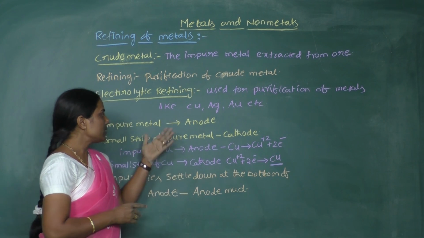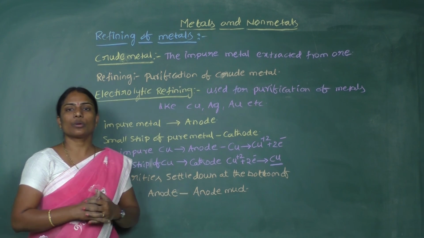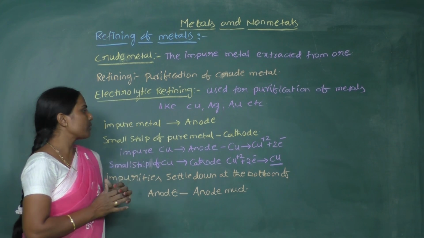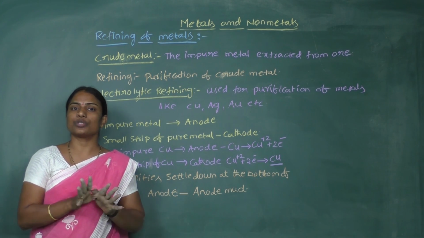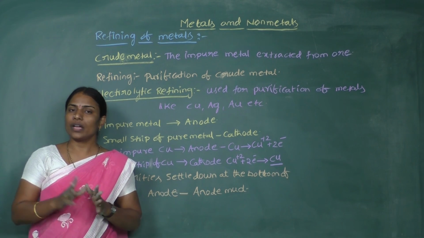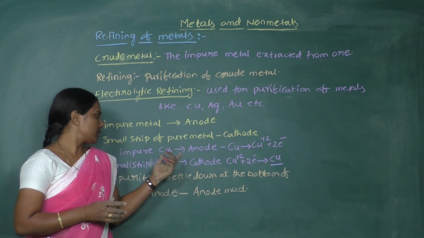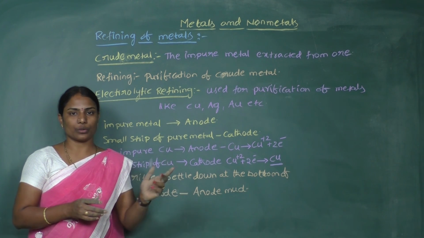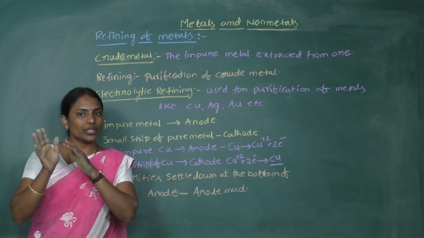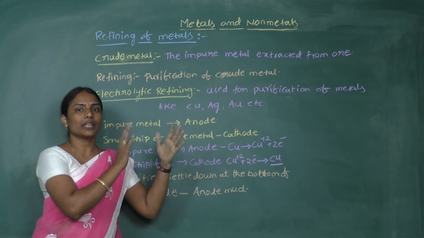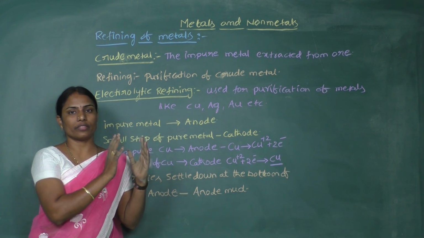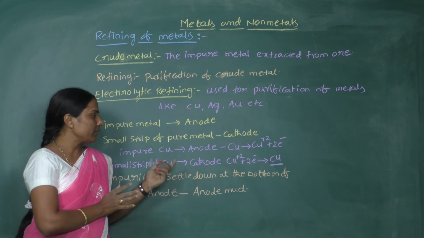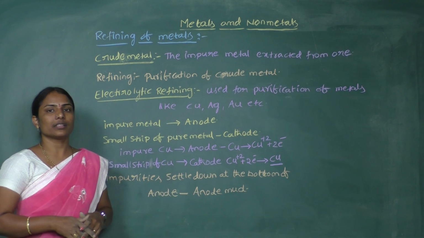This is what is called electrolytic refining. During electrolytic refining, we take the metal which is to be purified as the anode and pass electrolysis, and a small strip of pure metal is taken as the cathode, so that the anode dissolves slowly and an equivalent amount of metal is deposited at the cathode. So that we can obtain the purest form of metal. So have a look now.